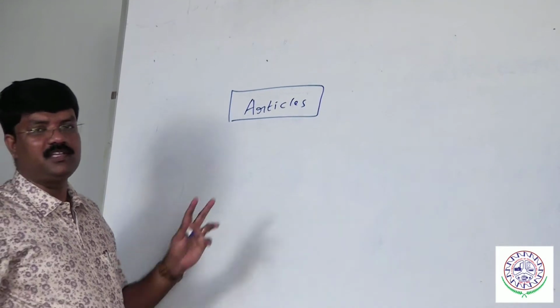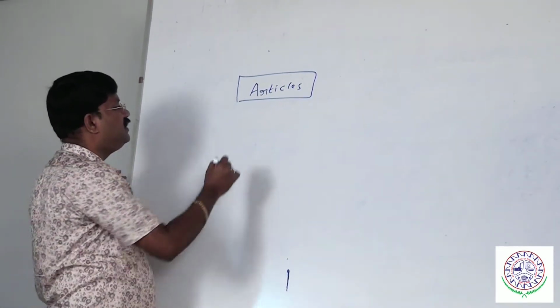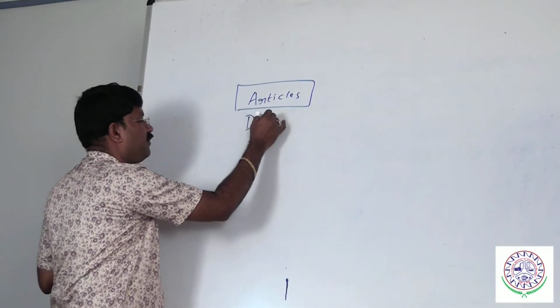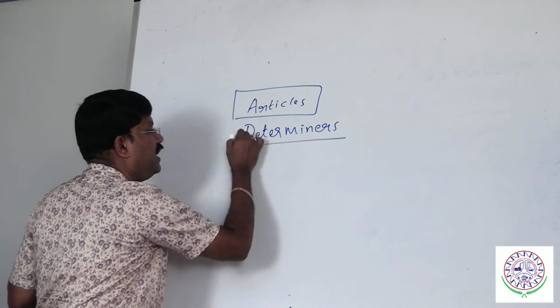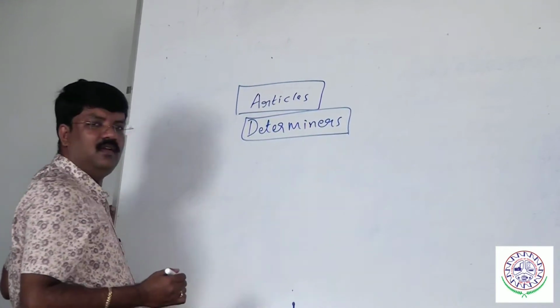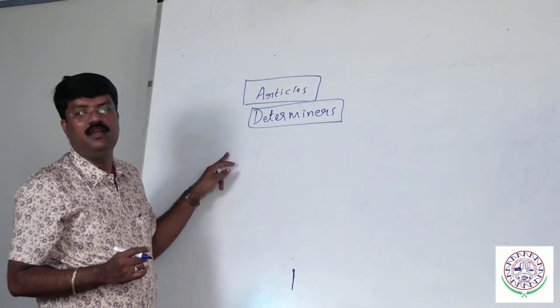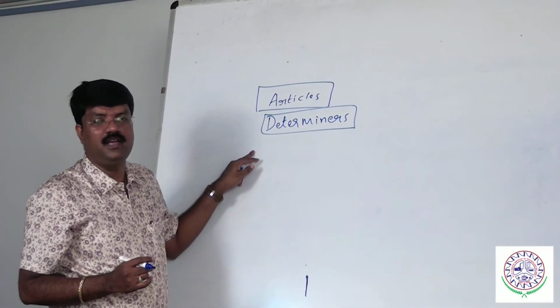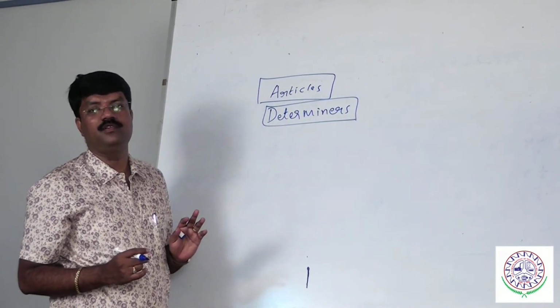What are articles? You can expect at least 1 or 2 questions on this topic. Articles means determiners. Determiners means deciding words which decide whether it is singular or plural. They decide singular and plural.